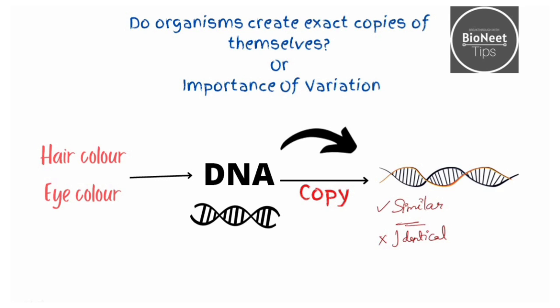We all don't look exactly like our parents, right? So there are certain variations. These variations happen during the reproduction process, that is, during the gametes, when the fertilization takes place. Now, how is this variation helpful to an organism? How does this variation serve as an importance to an organism?